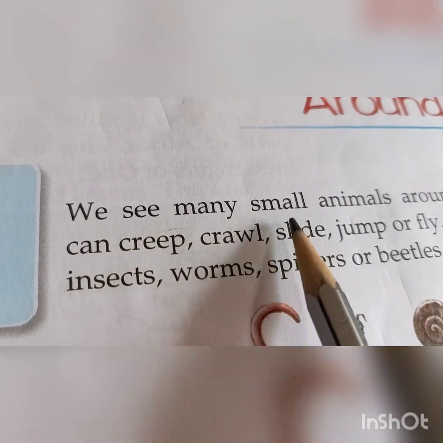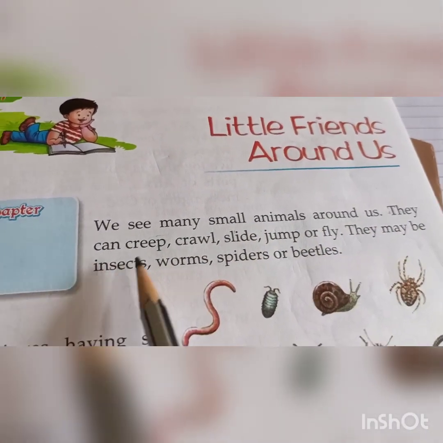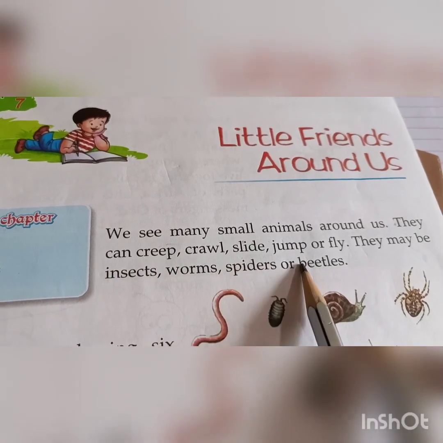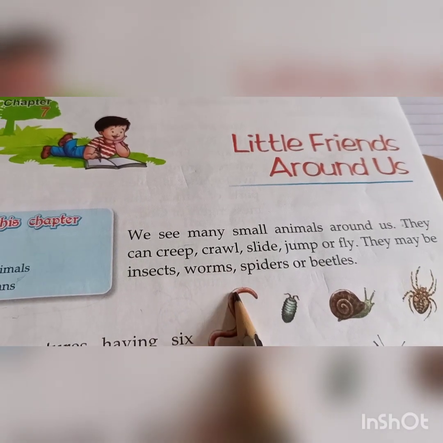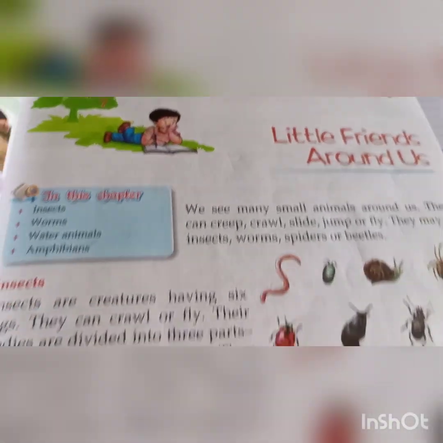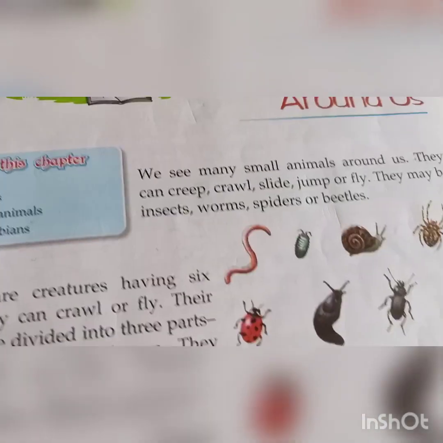We see many small animals around us. They can creep, crawl, slide, jump or fly. They may be insects, worms, spiders or beetles. As you know, students, an insect has 6 legs.